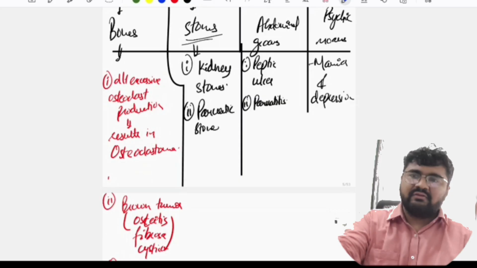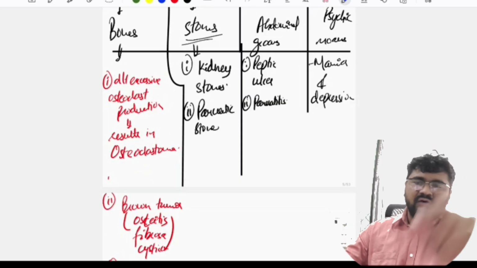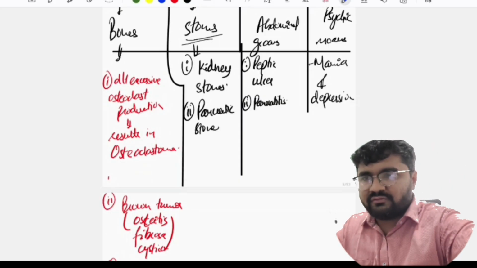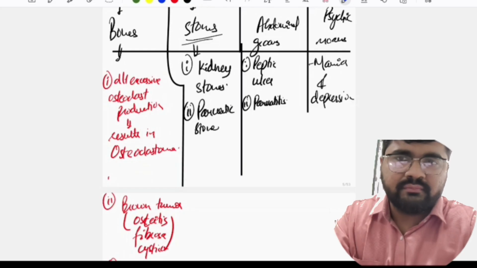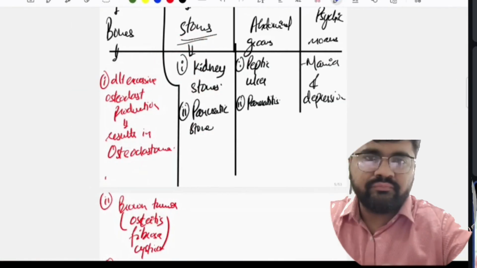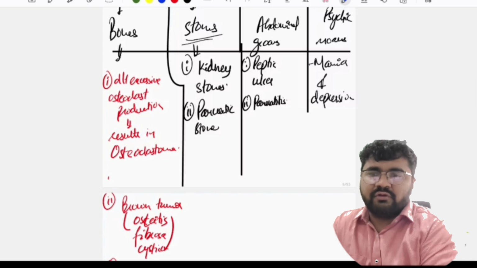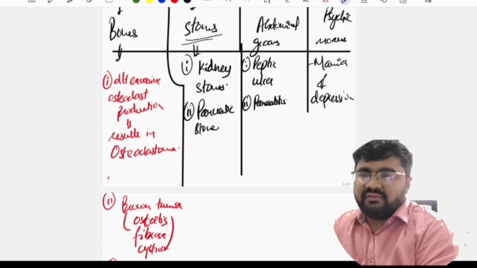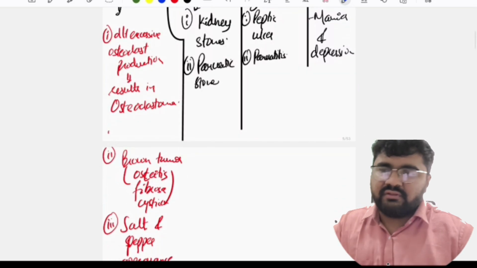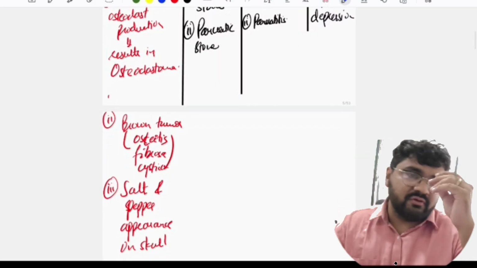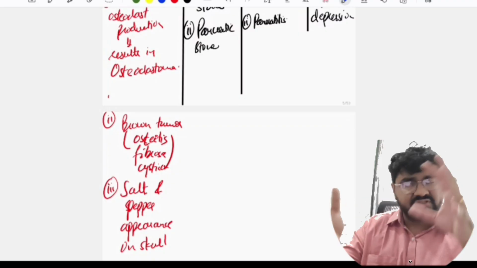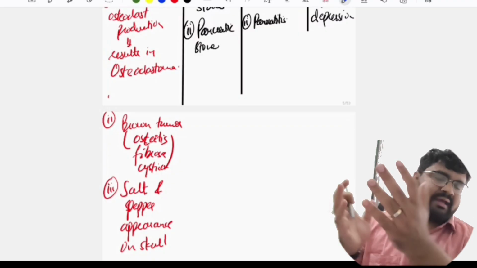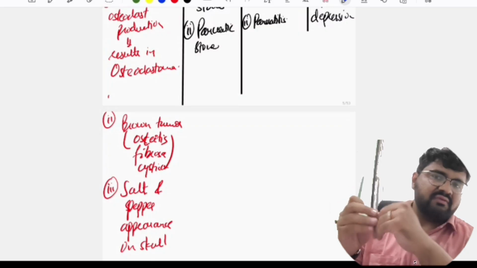And what is the hallmark that you see on X-ray? On X-ray in skull, what is the hallmark that you see in parathyroid? स्कल में क्या चेंजेस दिखते हैं एक्सरे पे? Salt and pepper appearance. Very good. Salt and pepper appearance that you see on the X-ray of the skull. Okay, so salt and pepper appearance in the skull again is because of excess absorption of calcium from the skull bone by the osteoclasts. Okay, so these are the 3 features of bones.